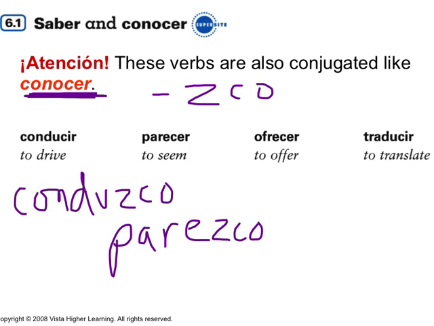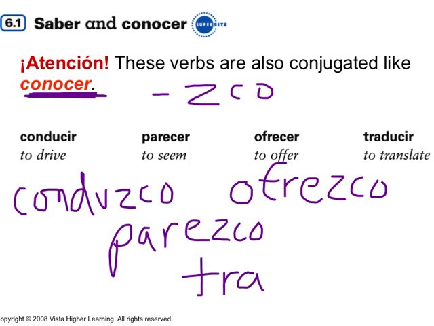Ofrecer, which means to offer, would be ofrezco. And then traducir, which means to translate, would be traduzco. These are verbs whose yo form ends in ZCO.